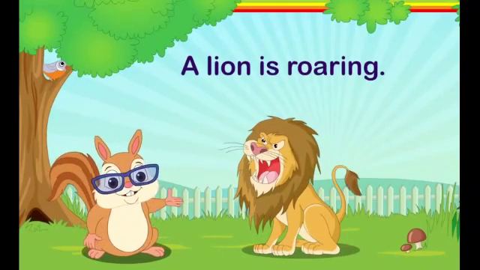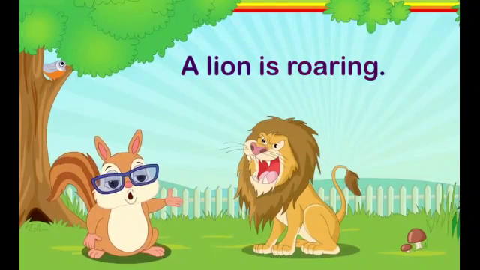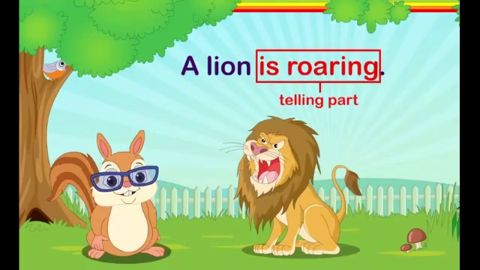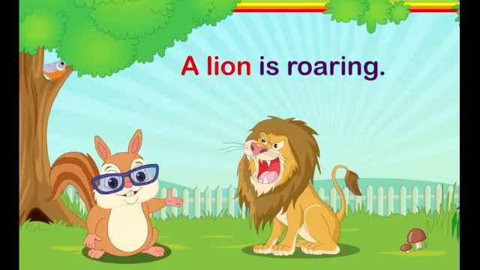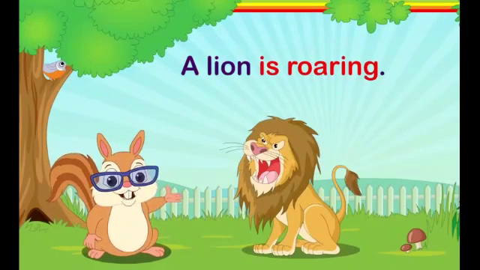In this sentence, a lion is the naming part and is roaring is the telling part. The naming part tells who or what the sentence is about. The telling part tells us something about the person, animal, or thing in the naming part.